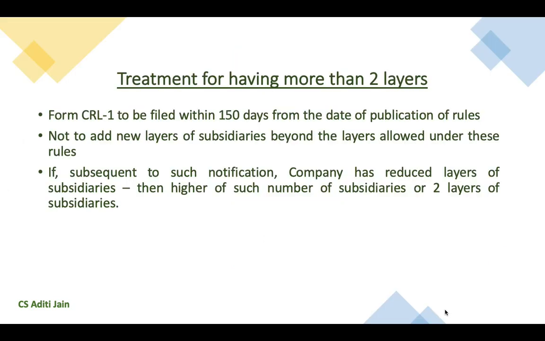Now what if a company has more than two layers of subsidiaries? When the rules were notified in 2017, the companies were given a time period of 150 days to file Form CRL1. They were also required not to add more layers of subsidiaries beyond the layers which are allowed under these rules, which is two layers of subsidiaries. Further, subsequent to the publication of this notification, if the company has reduced its layers of subsidiaries, such company should have the number of subsidiaries as reduced or two layers of subsidiaries, whichever is higher of the two.